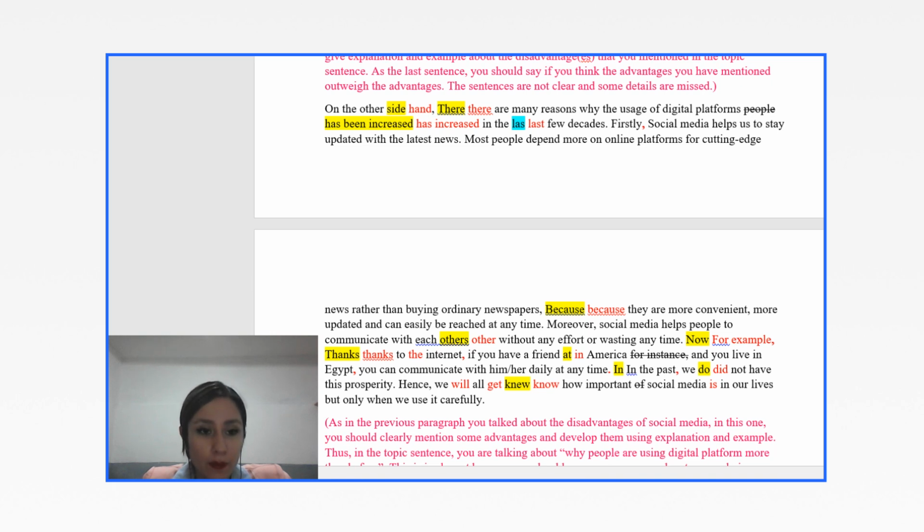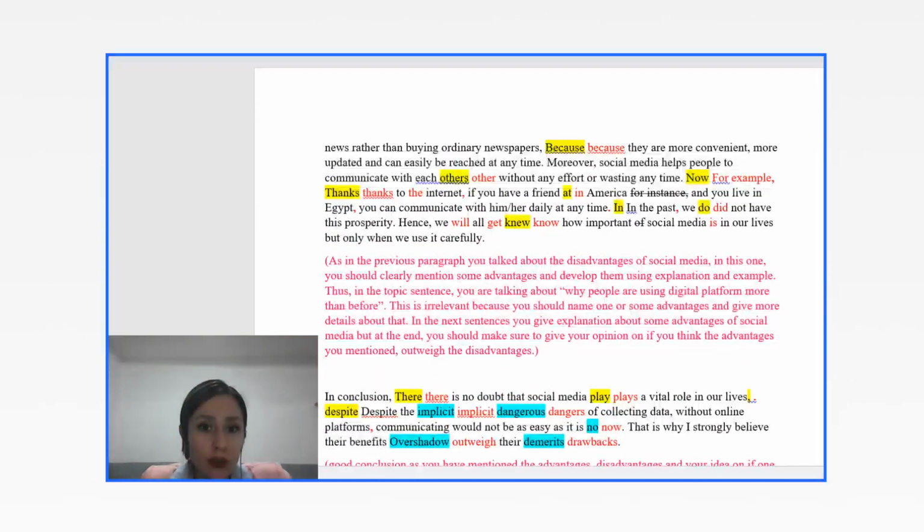In the past, we did not have this prosperity. Hence, we all knew how important of social media in our lives, but only when we use it carefully. This sentence is very vague. It's not clear to understand. So you can say, hence, we will all get to know how important social media is in our lives, but only when we use it carefully. Here, you should have given me your idea about the advantages and if they outweigh the disadvantages, but I don't see it here. Now to talk about the last paragraph, your conclusion paragraph.